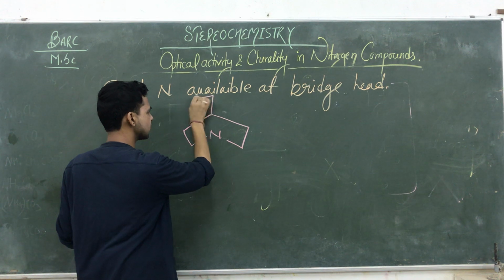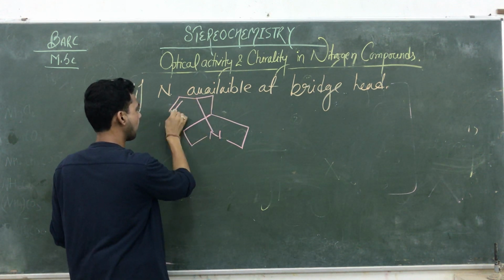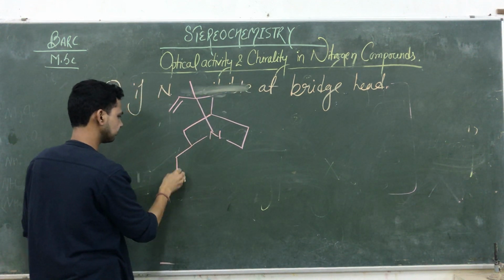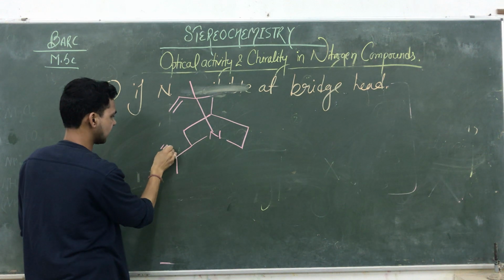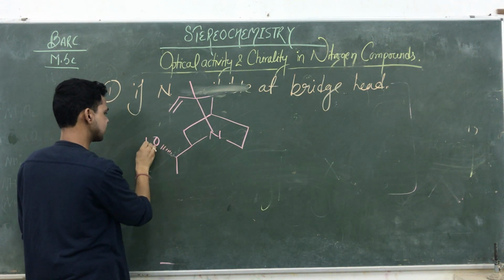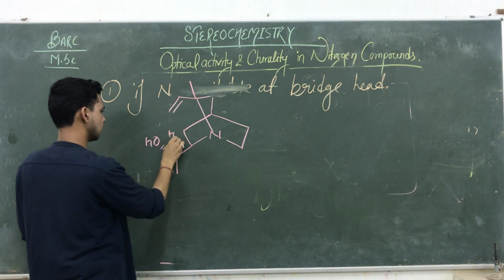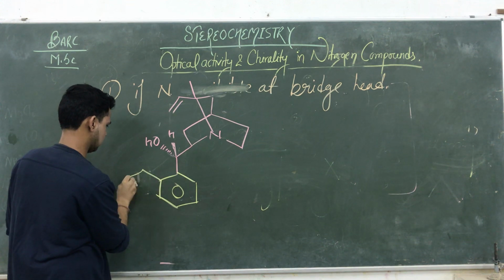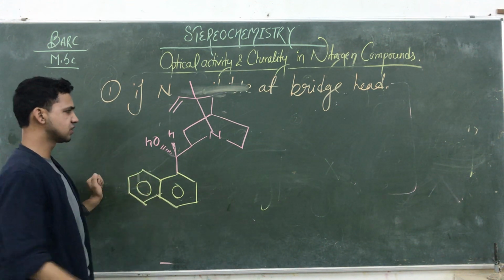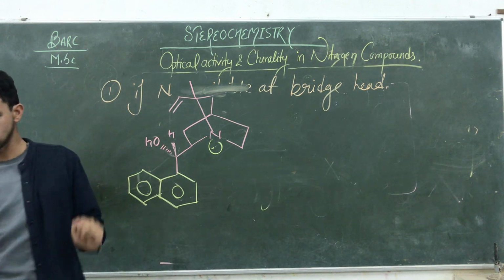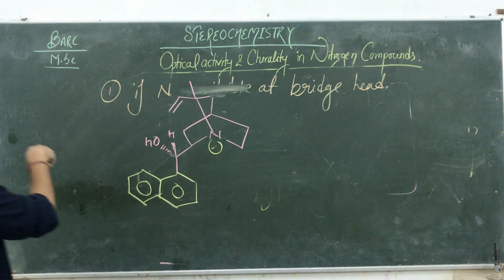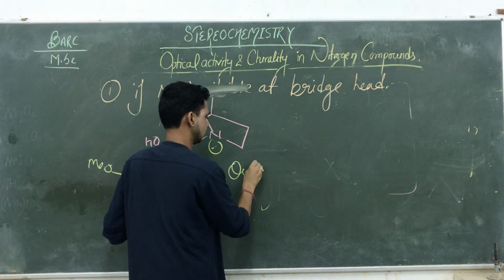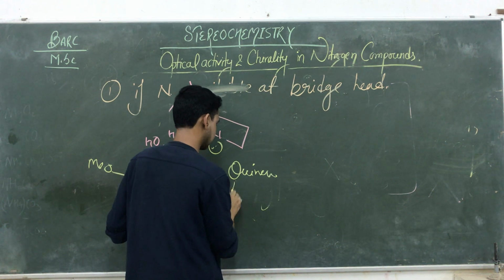An OH group is here, and this is H. Okay, here it is attached with a benzene ring, and here we have a lone pair of electrons. The methoxy group is there, OMe. So that is the structure of quinine, the anti-malaria drug.